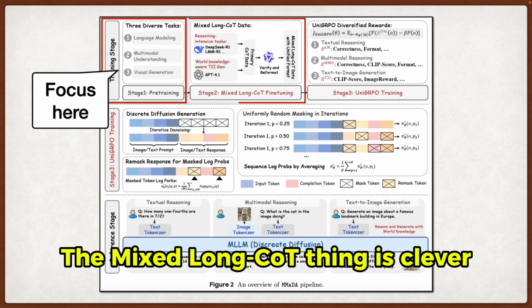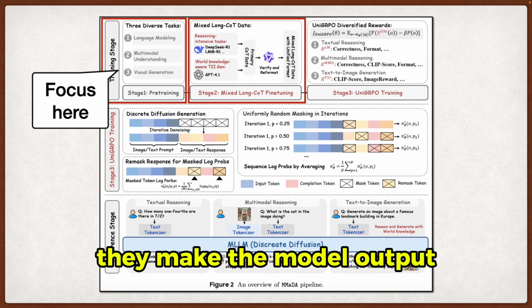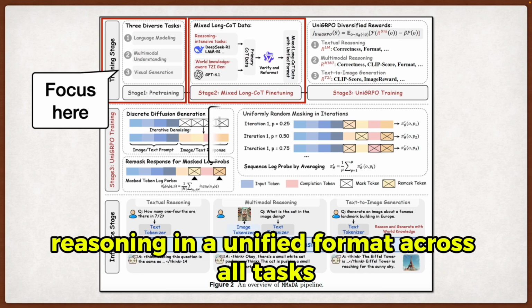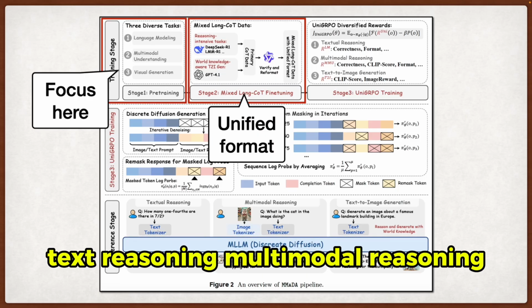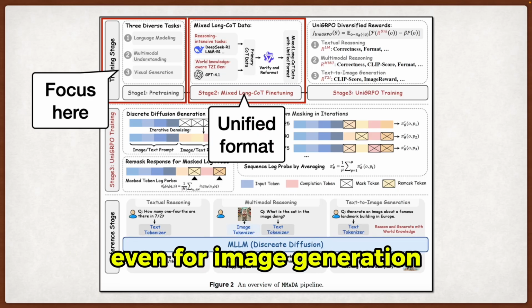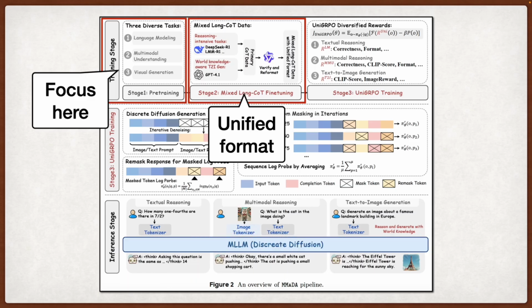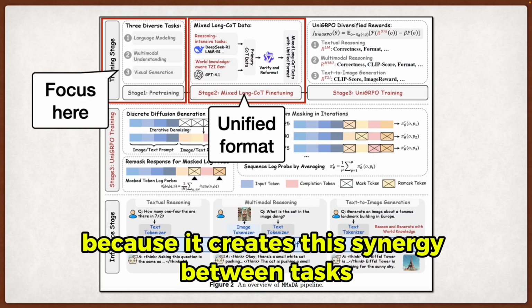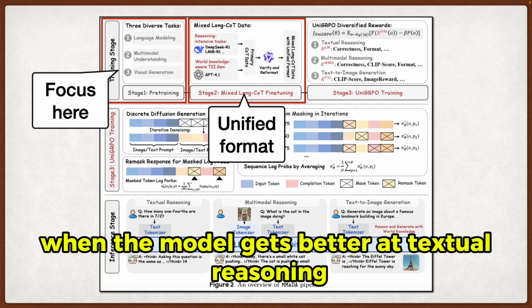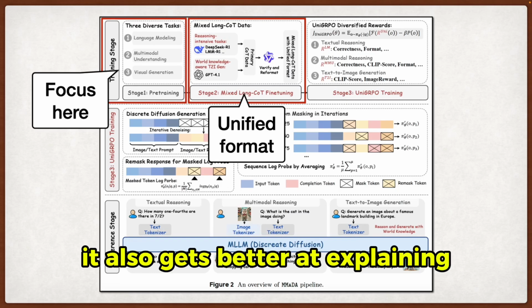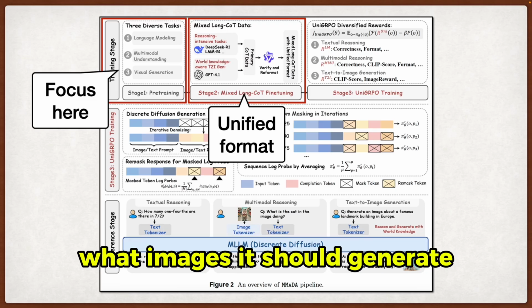The mixed long-code thing is clever. They make the model output reasoning in a unified format across all tasks. Text reasoning, multimodal reasoning, even for image generation, where the model explains what it's going to generate. This is smart because it creates this synergy between tasks. When the model gets better at textual reasoning, it also gets better at explaining what images it should generate.